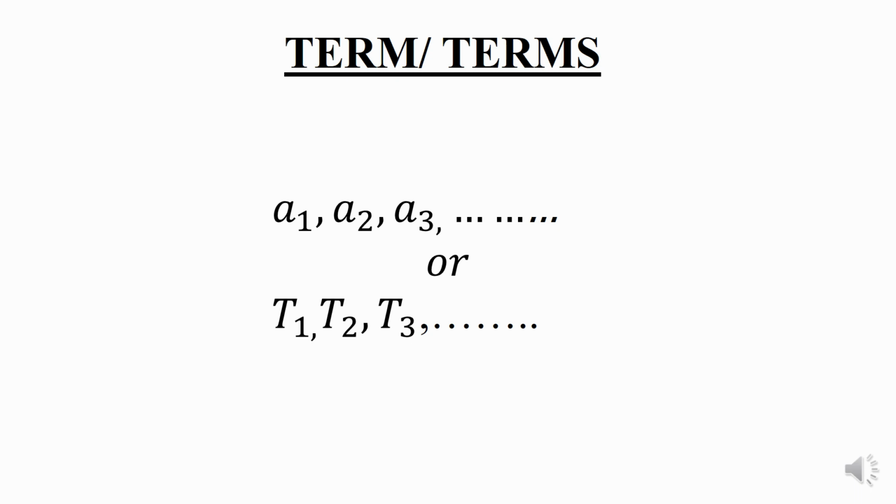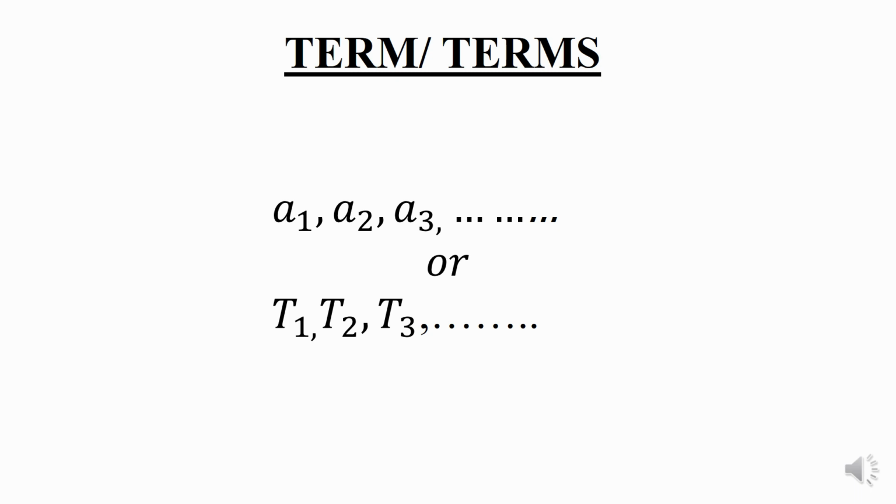The second term is denoted by A2, and the third one by A3. In the same way, in general, the number at the nth place is called the nth term of the sequence and is denoted by An. These A1, A2, A3 and An can alternatively be denoted by T1, T2, T3 and so on.